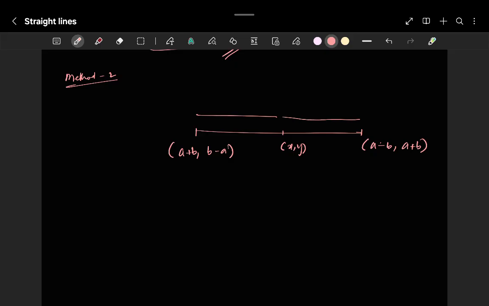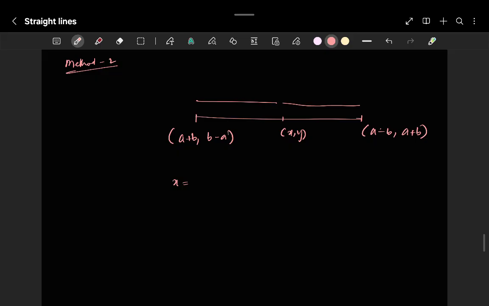That means this point is actually lying at the midpoint. Now, yes or no? Sir, what is the midpoint formula? When it is two points, it is (x1 plus x2) by 2 comma (y1 plus y2) by 2, right?